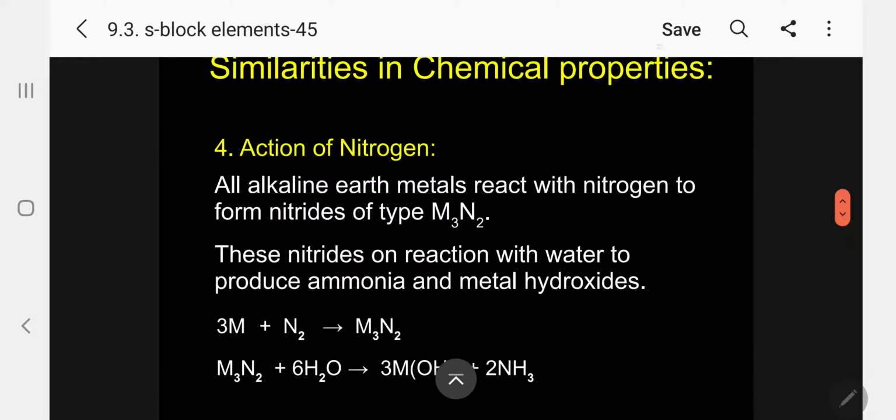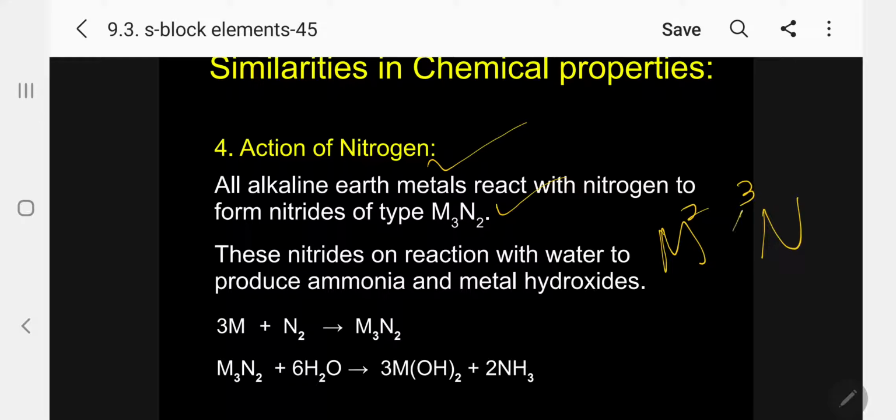Action of nitrogen, the fourth non-metal. All alkaline earth metals react with nitrogen to form nitrides of the type M3N2. What is M3N2? You have seen already in the first unit how we have to frame an inorganic molecular formula. You write the valency here 2, this is 3, crossover. So you write now M3N2. This is the formula.